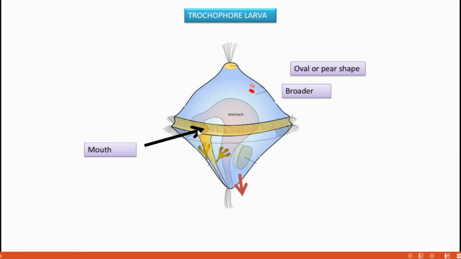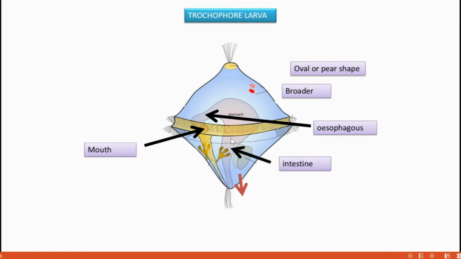The mouth leads into a transversely located esophagus. Then the stomach curves round towards the narrow end as the intestine, and opens at the posterior tip of the body as the anus.